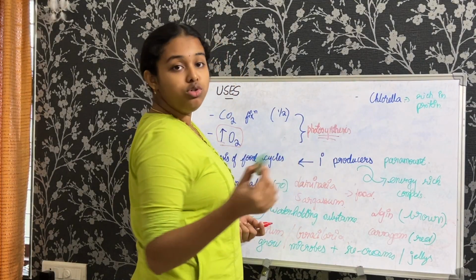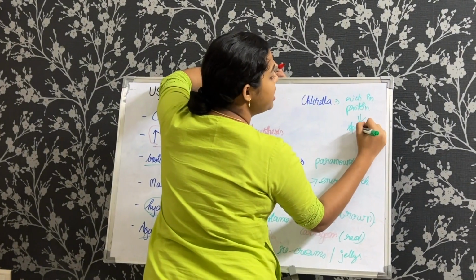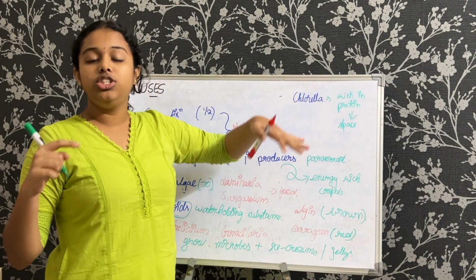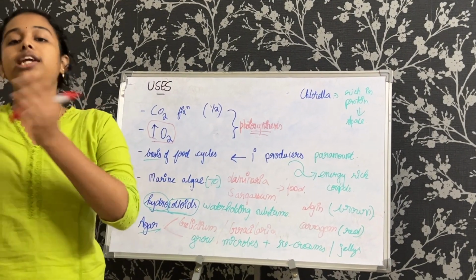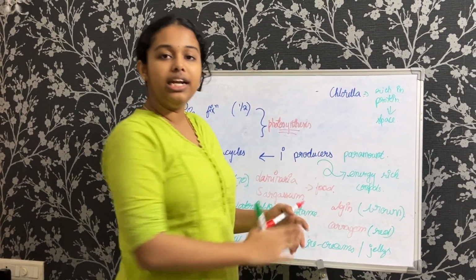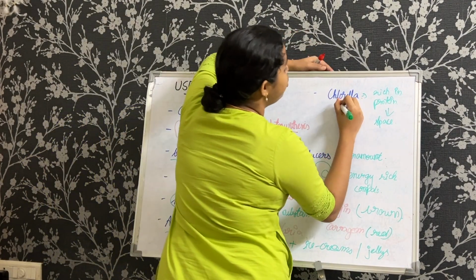Now where is this used? A real life example would be a very beautiful example. The space travelers. These space travelers use chlorella, which is rich in protein, as food supplements. Now that would be its function and its use, right? Let us see one term that describes its structure and its characteristics as an individual. That would be that it is unicellular.